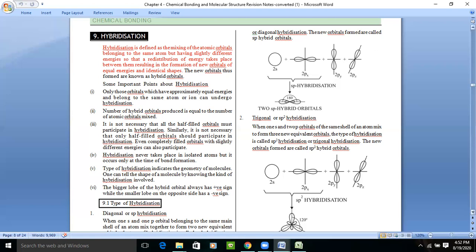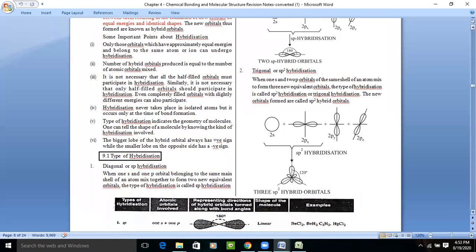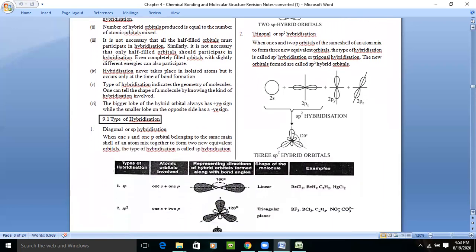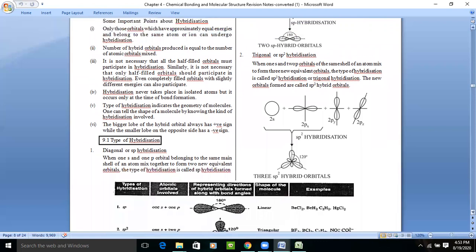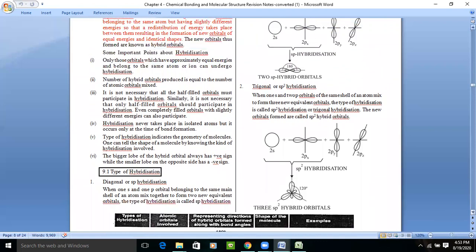So there are different types of hybridization. First is sp hybridization, where intermixing of one s and one p orbital takes place, having nearly the same energies.